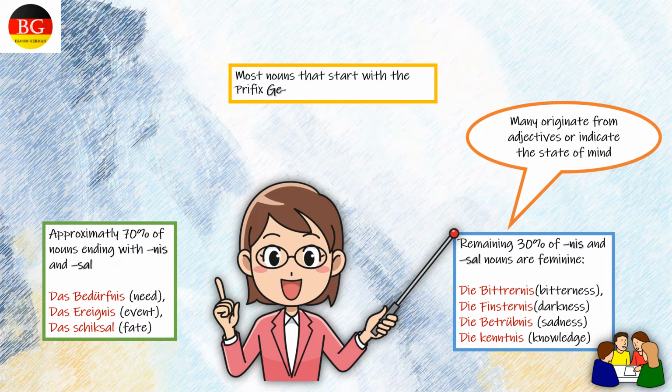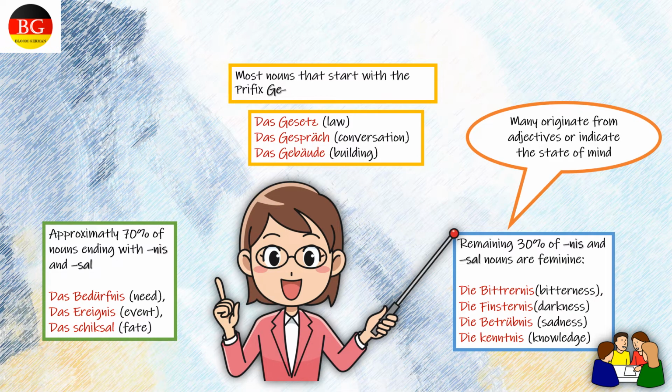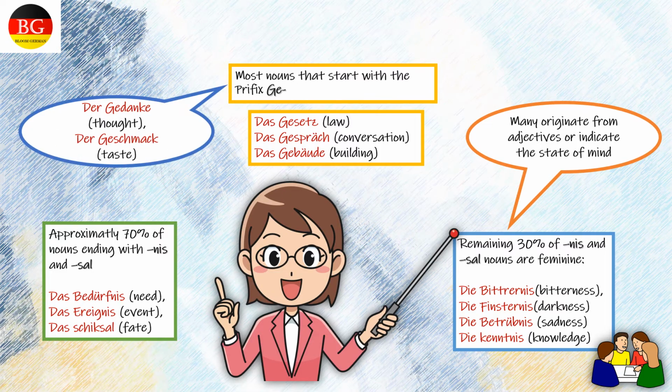Most nouns that start with the prefix ge- are neutral in form. Zum Beispiel das Gesetz, das Gespräch, das Gebäude. Exceptions are der Gedanke, der Geschmack. There are a few more suffixes for the neutral gender.